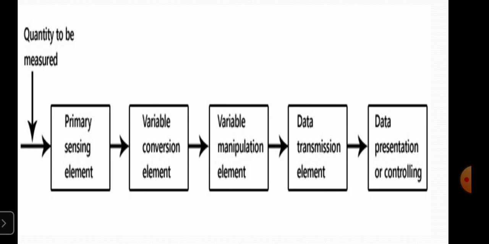The variable manipulation element manipulates the signal while preserving the original nature of the signal, and it should follow the variable conversion element. Some non-linear processes like modulation, detection, and sampling are also there. This process conversion is called signal conditioning.